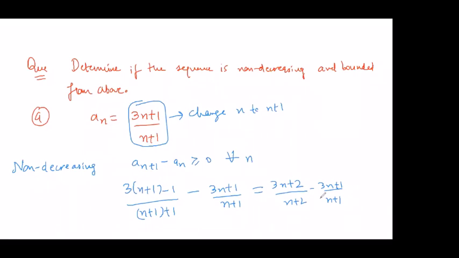This subtraction you will be getting, sorry, it is plus here. I mistakenly wrote that this is plus, so this will be 4. 3n plus 4 by n plus 2 minus 3n plus 1 by n plus 1. All you need to do is a little calculation, so it's easy to see. 3n plus 4 by n plus 2 minus 3n plus 1 by n plus 1.